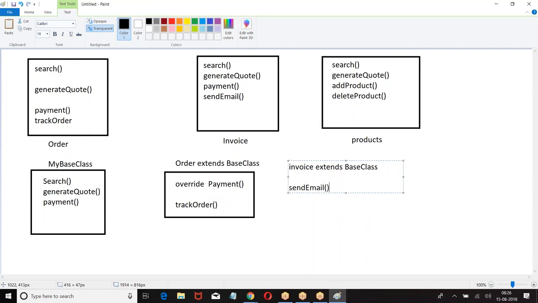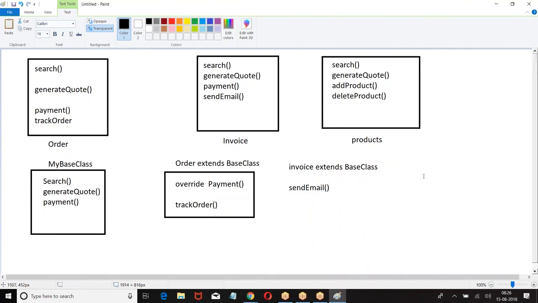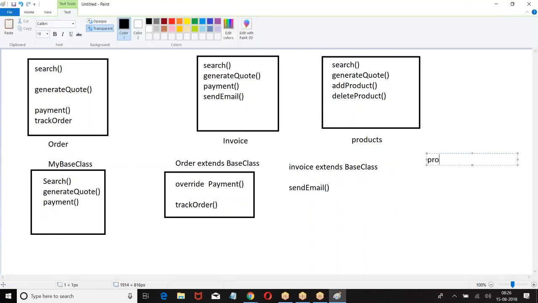I want the same search, same generate, same payment. Now this one, they are giving add product. Now what I'm doing? Whatever is there in the base class, I am reusing in multiple classes.